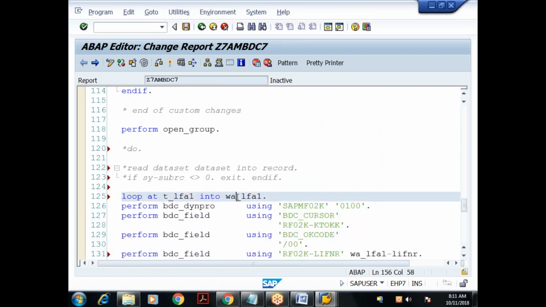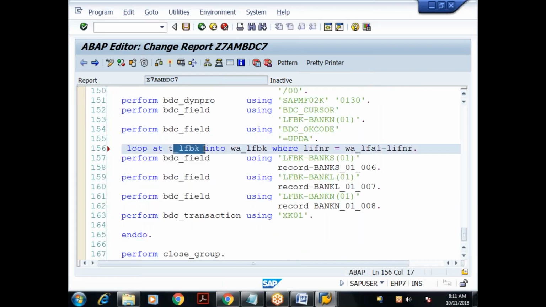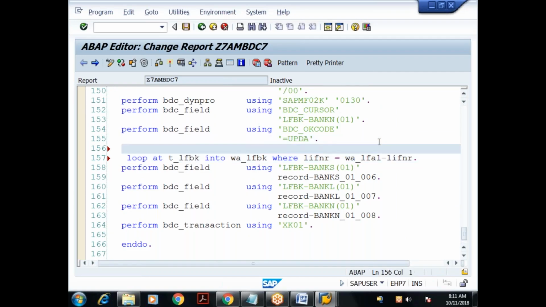Already we are in the loop. So for each vendor, I need to loop the corresponding bank records. That's the reason I am using loop here. Loop at T_LFBK into W_LFBK where LIFNR equal to W_LFA1-LIFNR. Done. Now every time we have to construct the row ID, because I don't know in the file a vendor might contain 0 or 1 or more bank records.